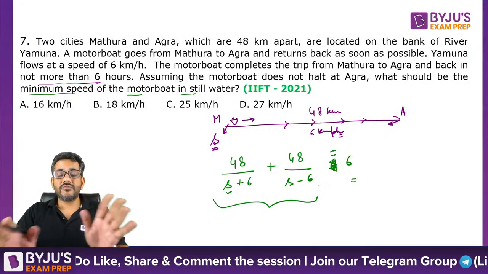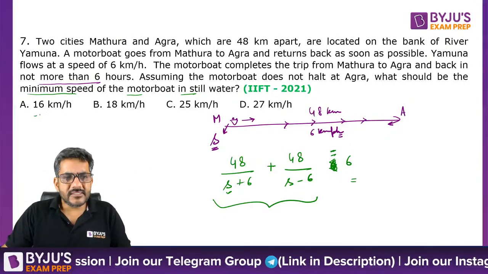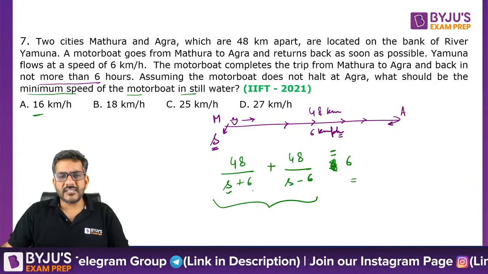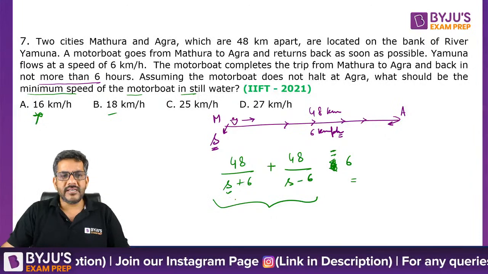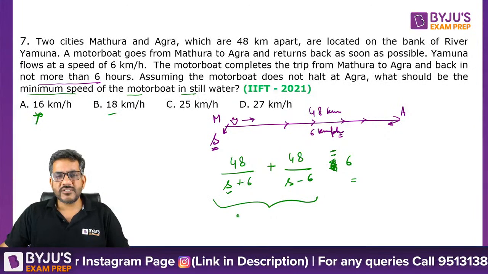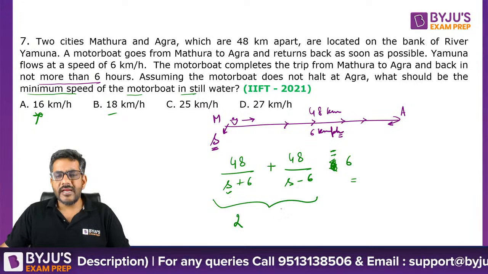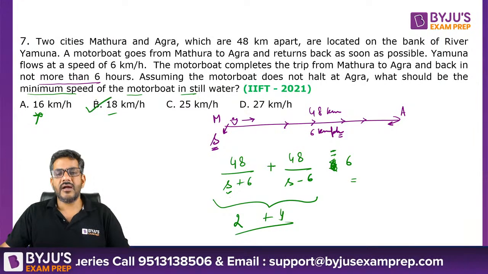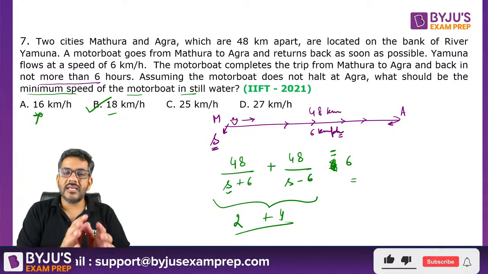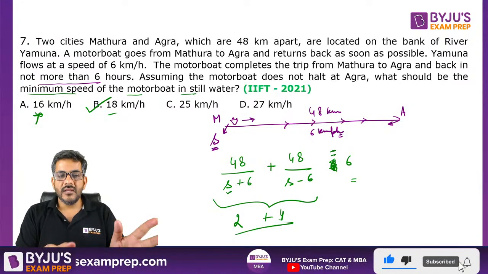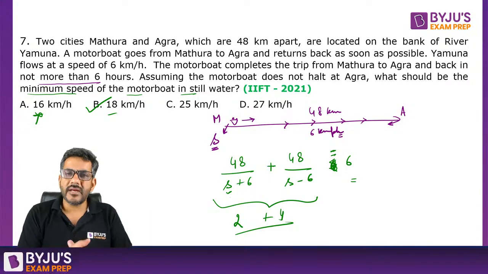At these situations, do not make an equation and solve. Use options. सीधा कैसे? 16 put करो. 16 plus 6 22. 22 does not divide 48. भूल जाओ. Use 18. 18 plus 6 24. 24 से 48 2 पे divide हुआ. 18 minus 6 12. 12 से 48 4 पे divide हुआ, and that makes it 6. This is your answer. It is always advisable at this stage just to put some numbers, if the options are there. अगर options नहीं होते, then probably we would have made some equations.